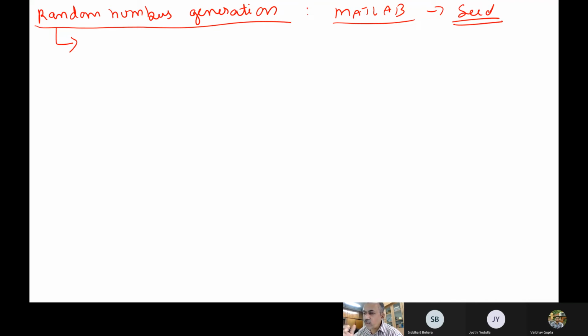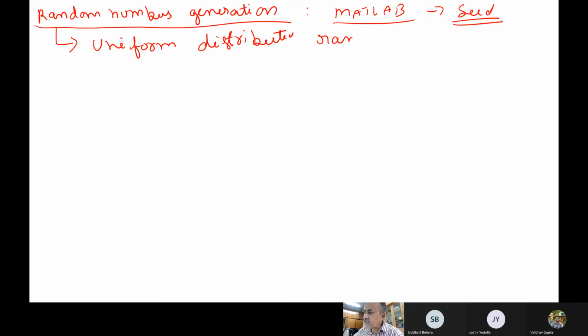You remember? If you just try on your computer, MATLAB or Excel or Python, random number generators are there. You do it and you can check what computers can generate. So all the computers can generate uniformly distributed random numbers. You follow? Uniformly distributed random numbers, they can only do like this.